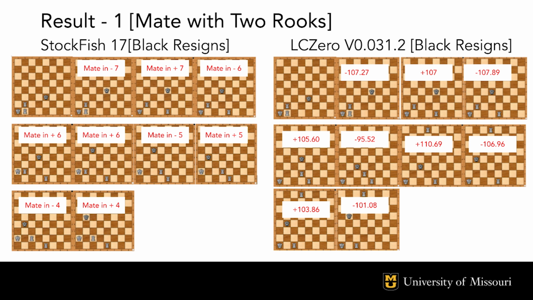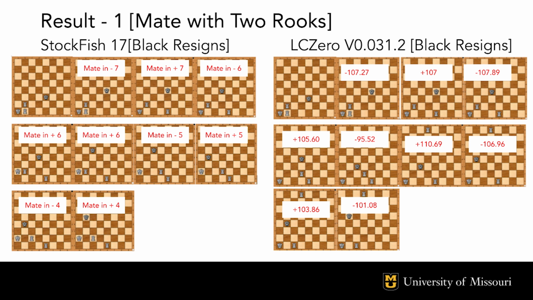LC0, on the other hand, takes a more dynamic approach. This difference becomes especially apparent in White's 7th move. LC0 chooses a surprising and non-intuitive rook maneuver, which doesn't immediately pressure Black, but appears to set up a longer-term positional advantage. If Black had not resigned after the 9th move, this strategic decision might have paid off further on.